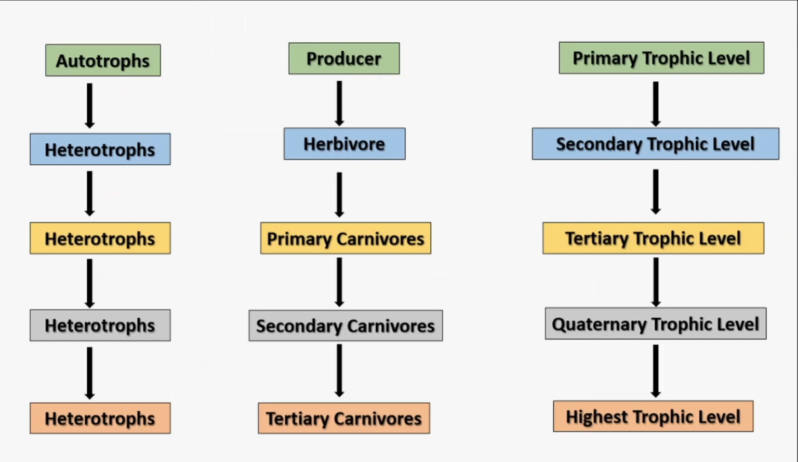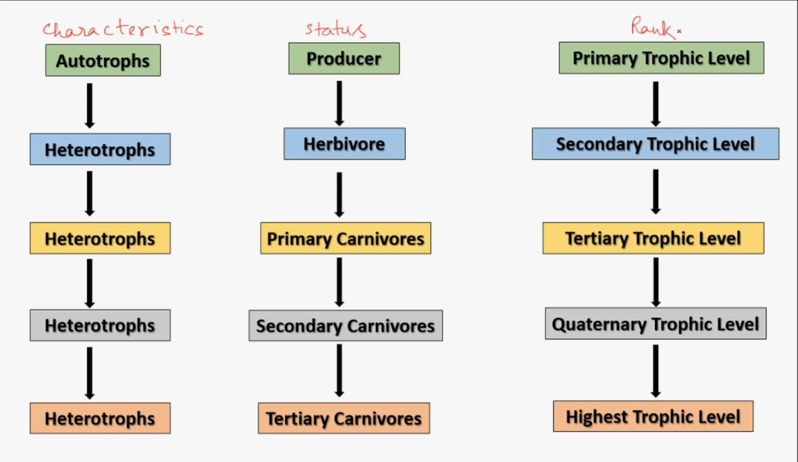As you can see in this slide, I am trying to represent the status of any organism, the characteristics of any organism, as well as the rank of the organism in the trophic level. The characteristics mean that it might be either an autotroph or a heterotroph. The status means they can be producers, herbivores, or carnivores. These carnivores might be primary carnivores, secondary carnivores, or tertiary carnivores, and this shows the rank in the trophic level.